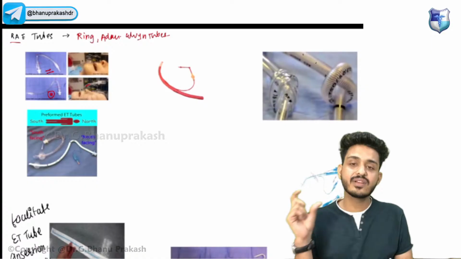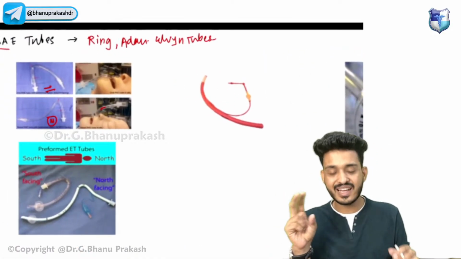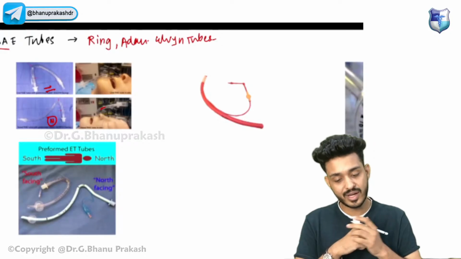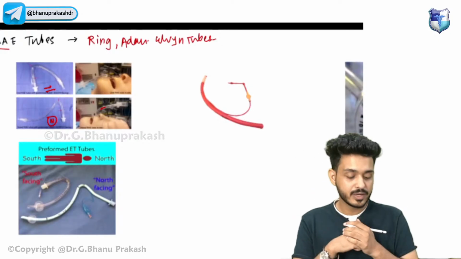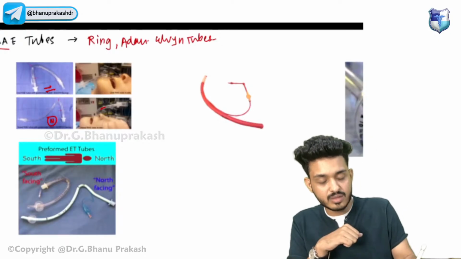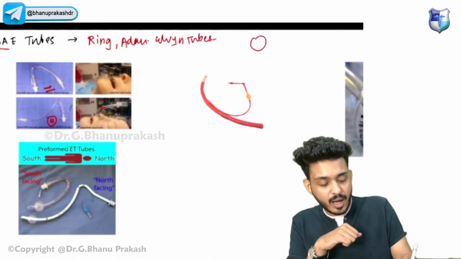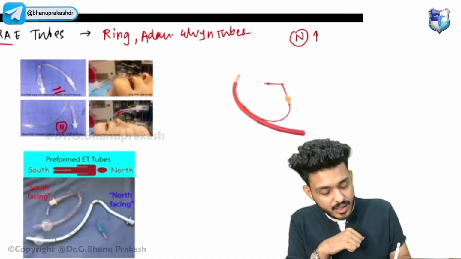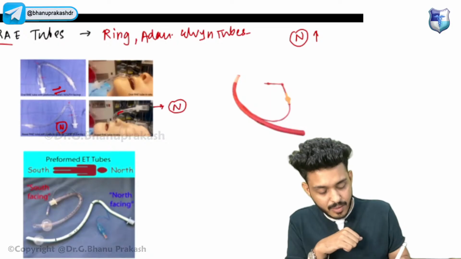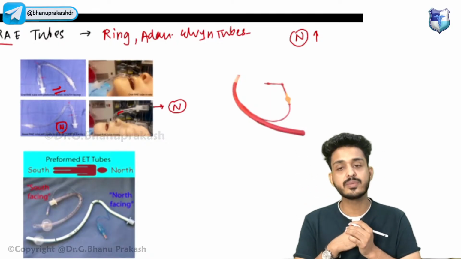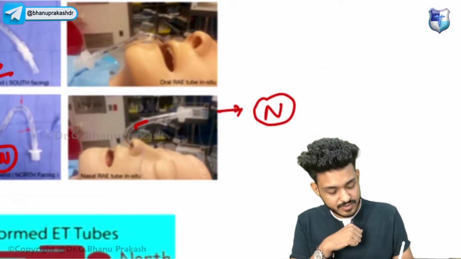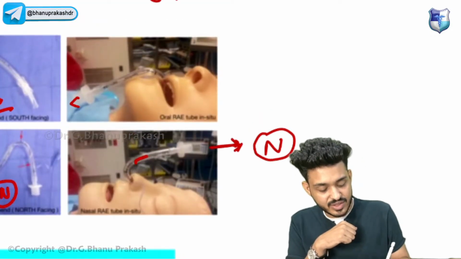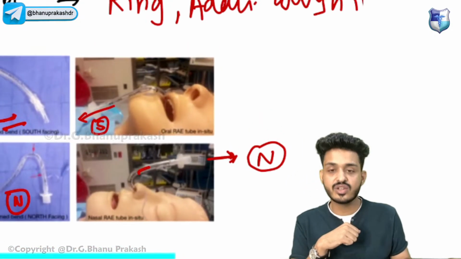We have two types of tubes here: one is known as the south facing tube, another as the north facing tube. North is always in the upper direction on a map, so the upper direction tube is the north facing tube, and this one is your south facing tube.